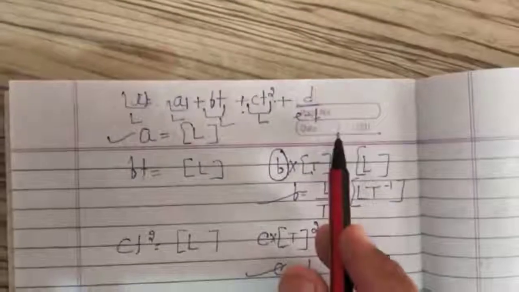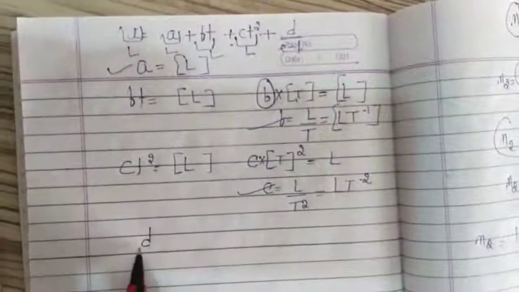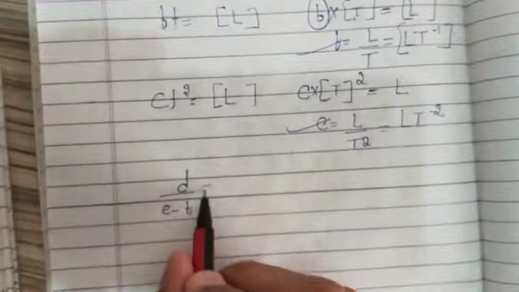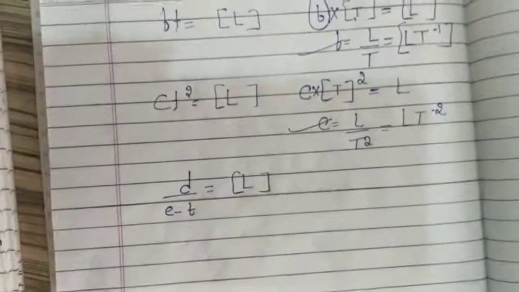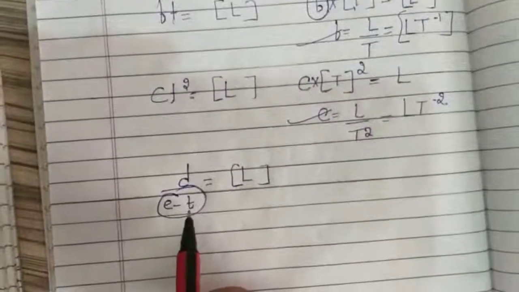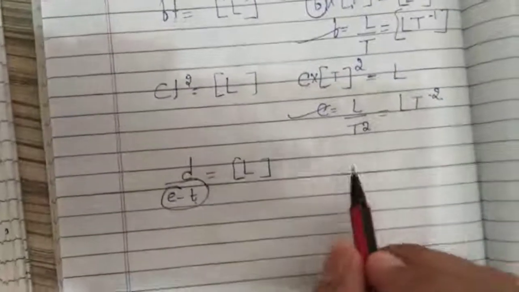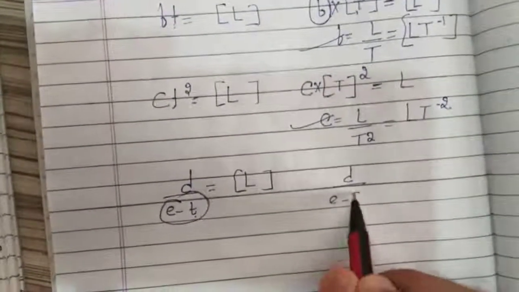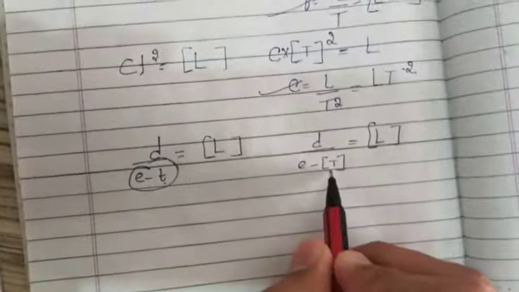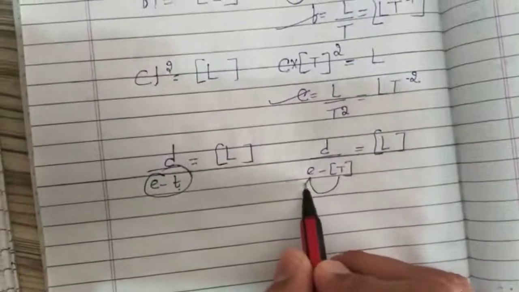Your target is to find the dimension of d upon e minus t. D upon e minus t also has the dimension of length. Look at the denominator: t has the dimension of time. But this is being subtracted from something.